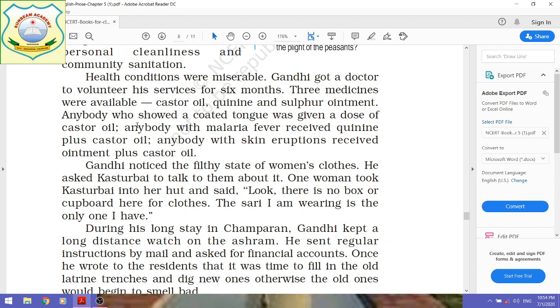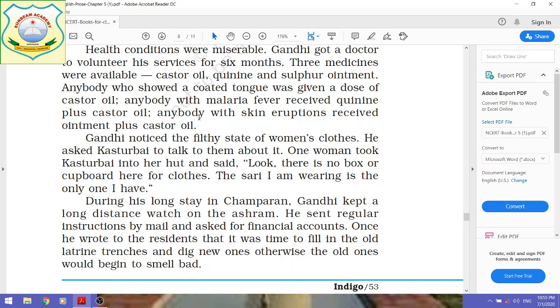Anybody who showed a coated tongue, meaning an unclean tongue, was given a dose of castor oil. And anybody who was suffering from malaria fever was given quinine plus castor oil.